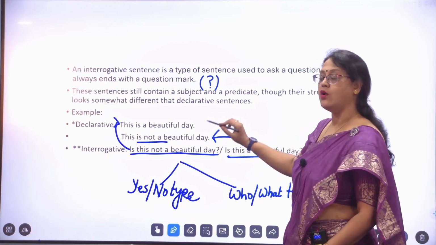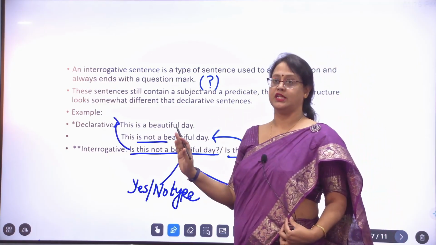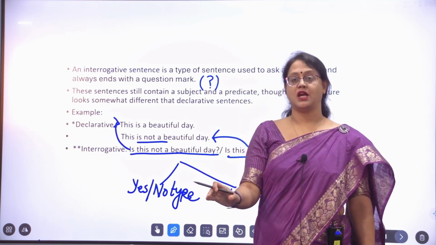So, on the board now, I will write some examples, some random interrogative sentences. You would be required to just jot them down.